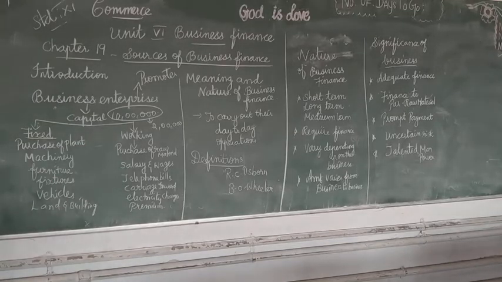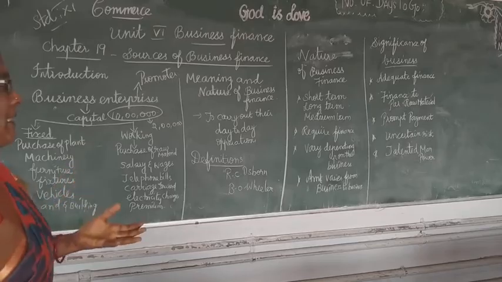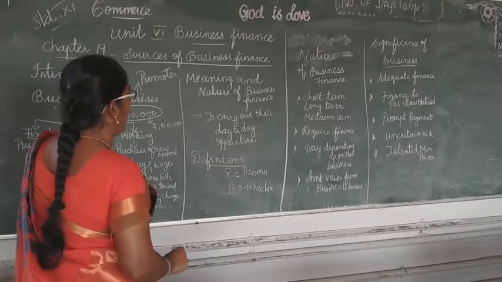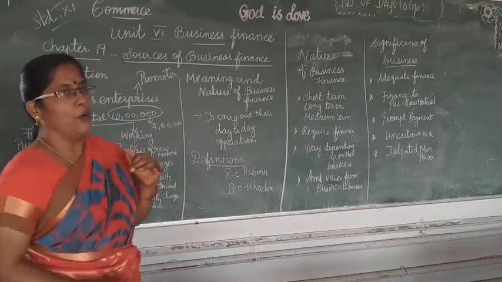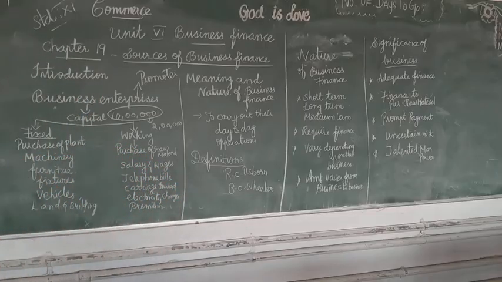So the owner or promoter has to estimate the business finance. He has to estimate how much amount we need to run the business. For example, 5 lakhs or 10 lakhs or 3 lakhs, whatever the amount may be, it can be estimated by the promoter, or otherwise we call him the owner of the business.